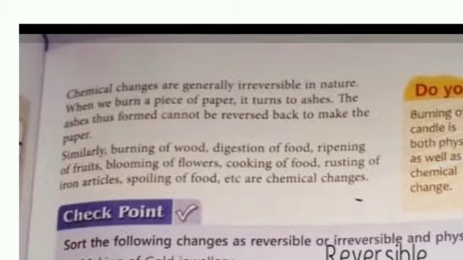No. Similarly, burning of wood, digestion of food, ripening of fruits, blooming of flowers, cooking of food, rusting of iron articles, spoiling of food, all are chemical changes and we cannot get the original form. Hope you have understood physical change and chemical change.